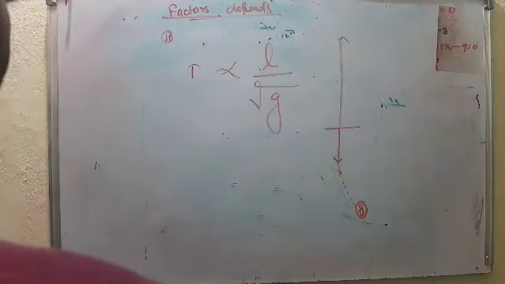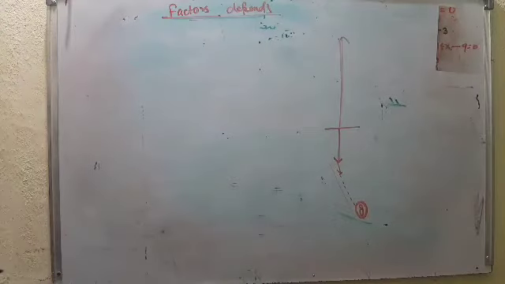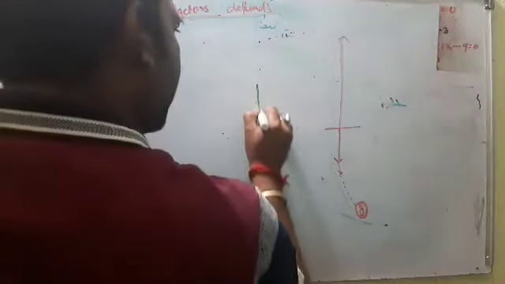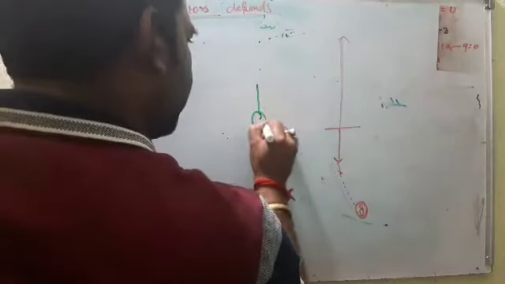Now the third and fourth points. The first and second are factors the time period depends on, and in the third and fourth the factors do not affect the time period of a simple pendulum. First, the ball. You can take a 50-gram bob or a 5-kilogram bob, it does not matter.